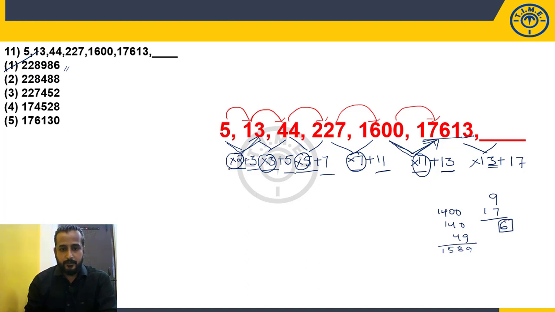The numbers which we are multiplying are prime numbers and the numbers which we are adding are also prime numbers. Choice 1.